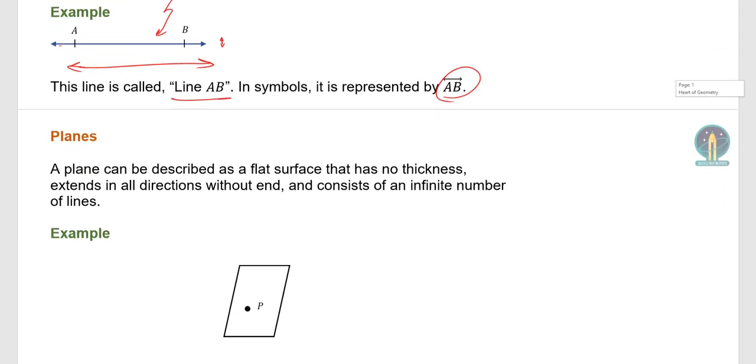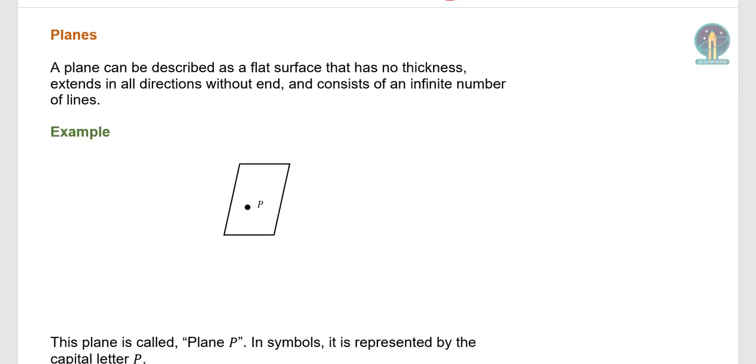Let's move on to planes. A plane can be described as a flat surface that has no thickness, extends in all directions without end, and consists of an infinite number of lines.